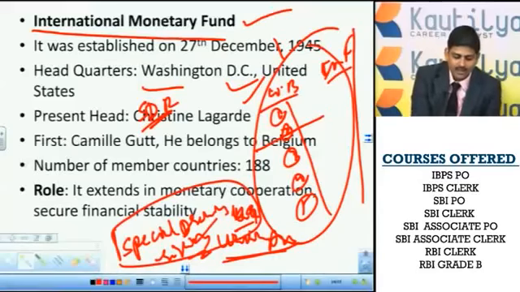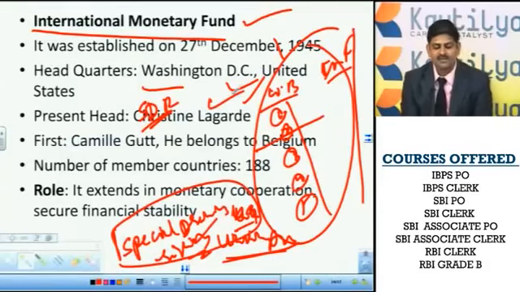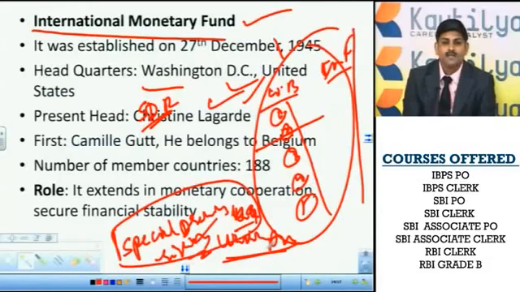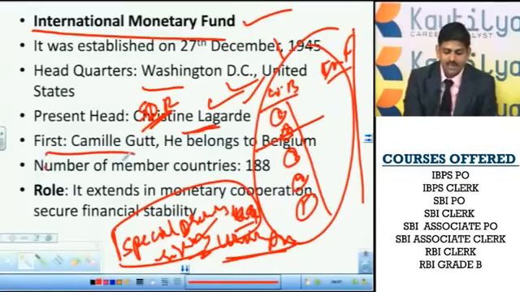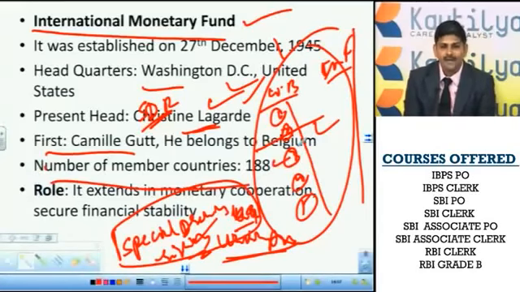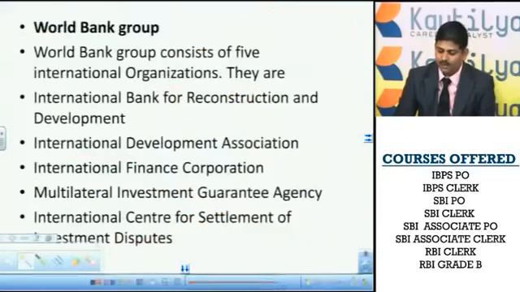At present the head of this organization is Christine Lagarde from France, and she is the first woman to lead this organization. The first head was Camille Gutt, who belonged to Belgium. The total number of member countries in this organization is 188. As I said earlier, it promotes the monetary system of the nations. Now let us see the World Bank.